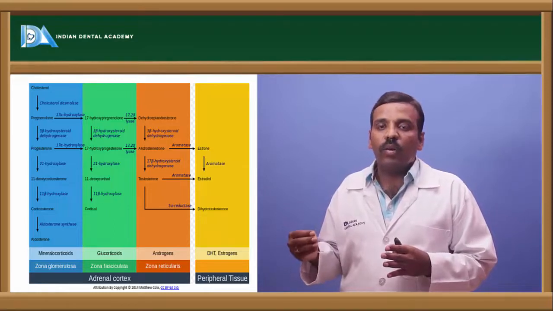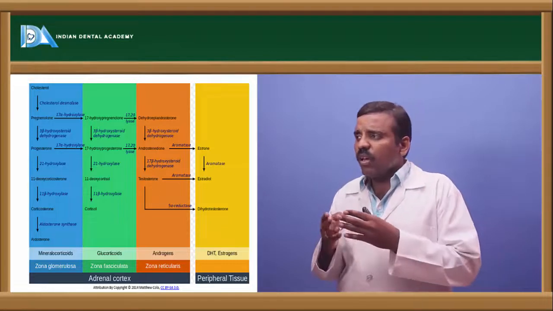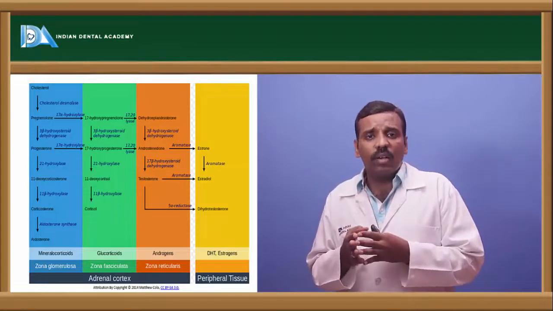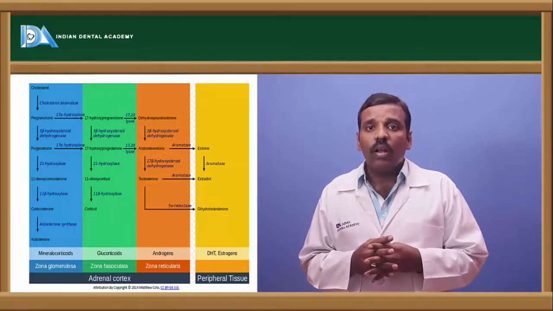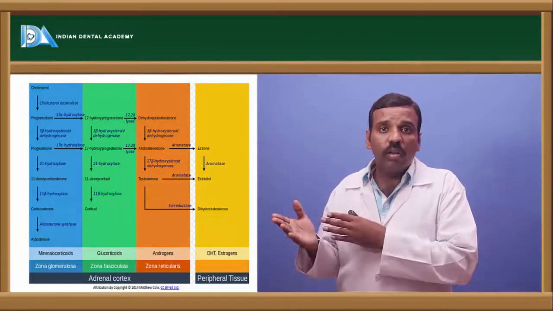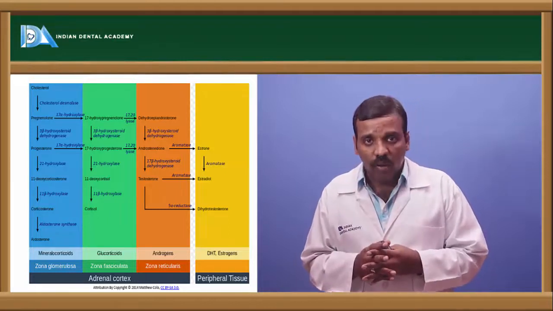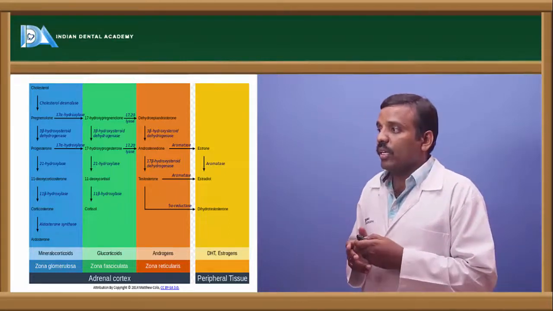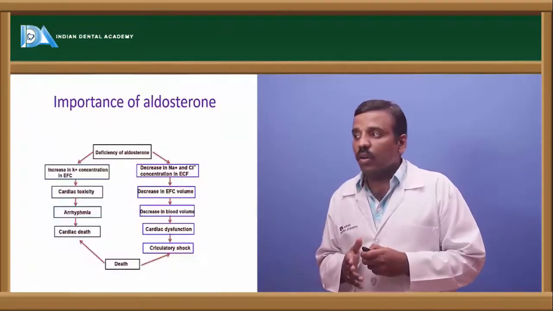Next, the mineralocorticoids and glucocorticoids include aldosterone, cortisol and 11-deoxycorticosterone. These are the hormones secreted by the different layers of the adrenal cortex.